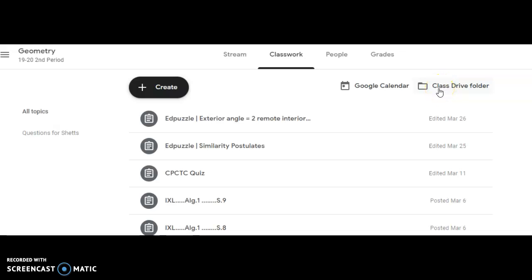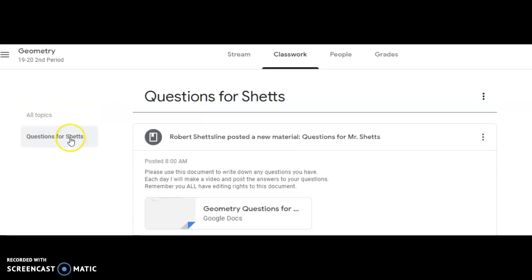And another thing that you should really take a look at is on this left side, when you're in classwork, on the left side are questions for Shets. And when you go to that, I put that in this particular area so that every day you can ask questions and I will have a video the next morning for you that'll answer those questions, or maybe even in the afternoon. So I just wanted to show you where I put them.